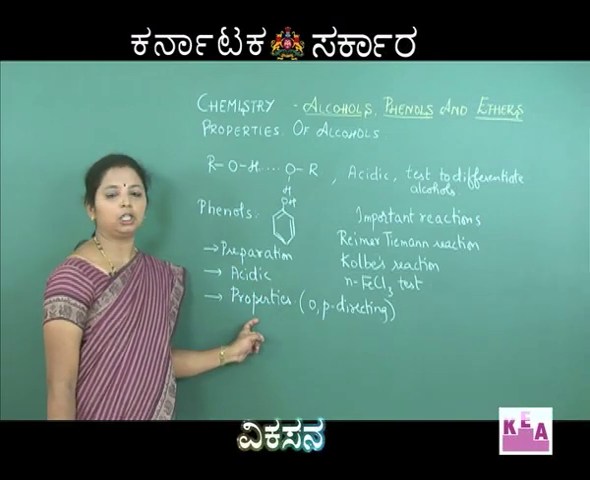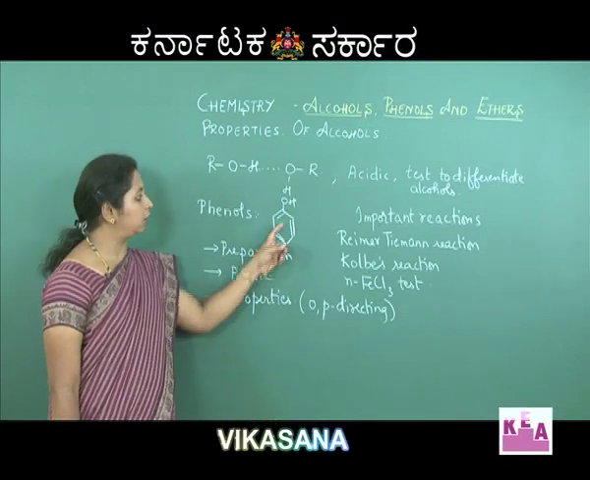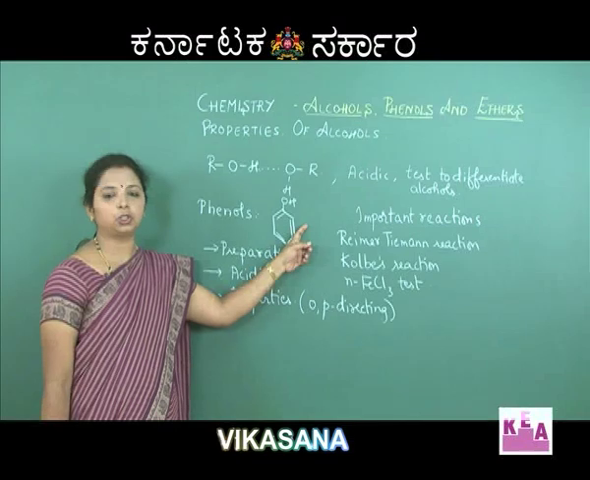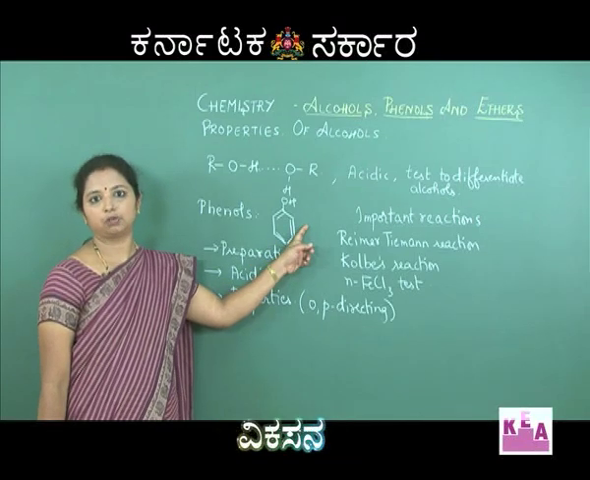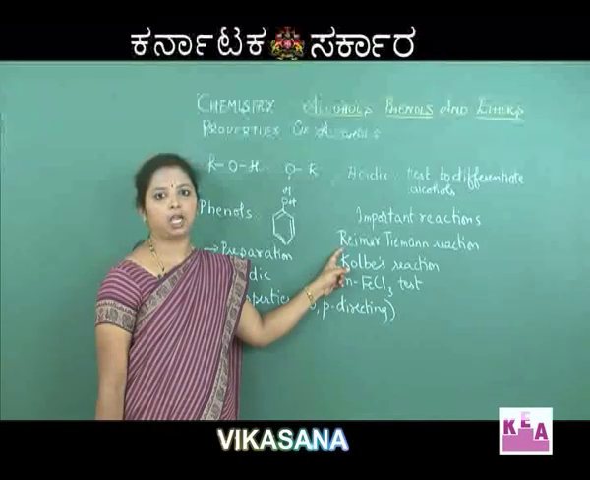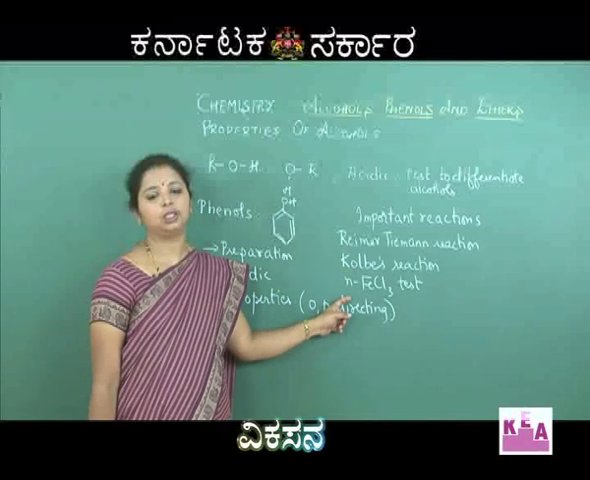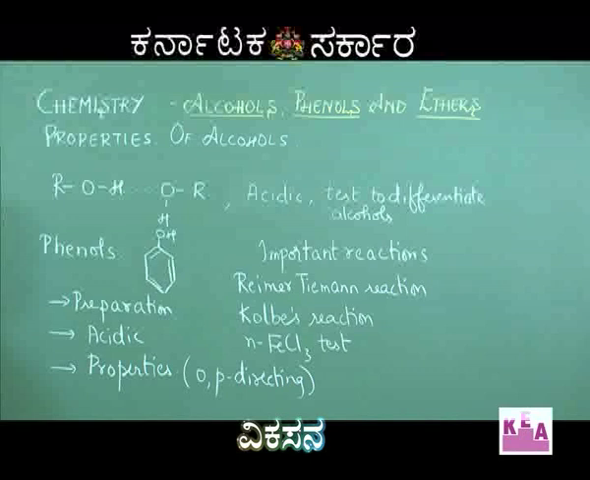Now, coming to the OH group, it is an ortho and para directing group, and therefore, whenever we try to substitute other groups on phenols, we should go for ortho and para positions. Similarly, some of the important reactions you should remember are Reimer-Tiemann reaction, Kolbe's reaction and the neutral ferric chloride test for phenols.